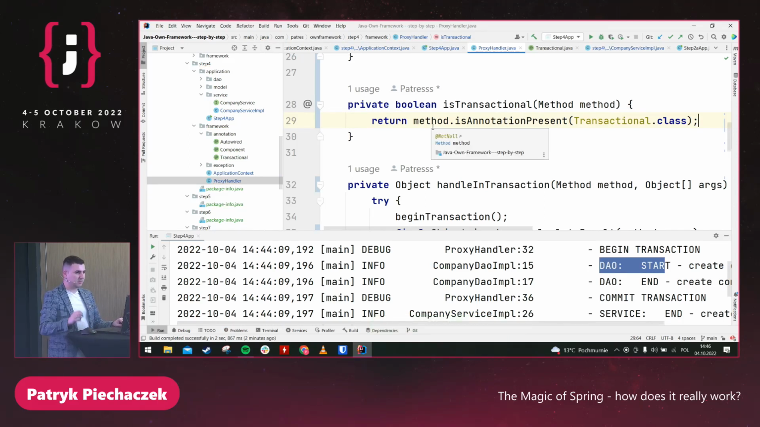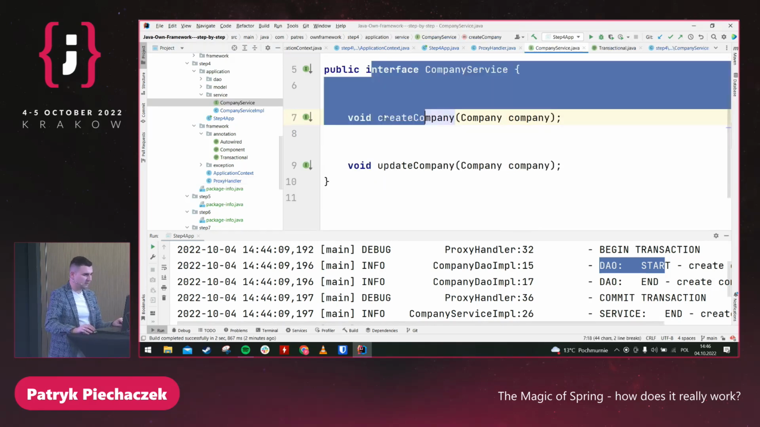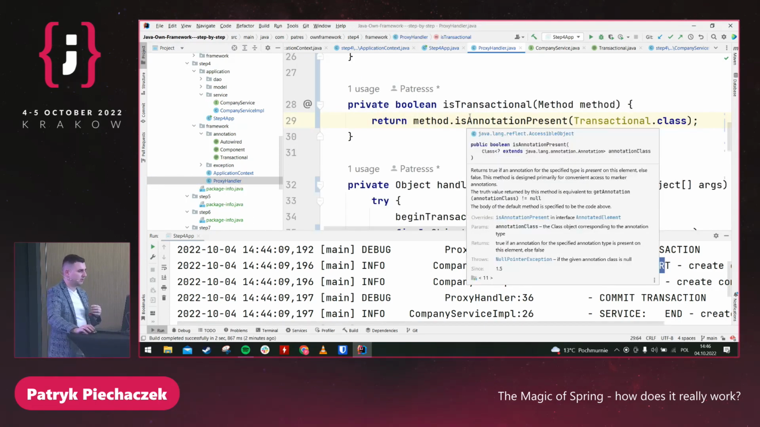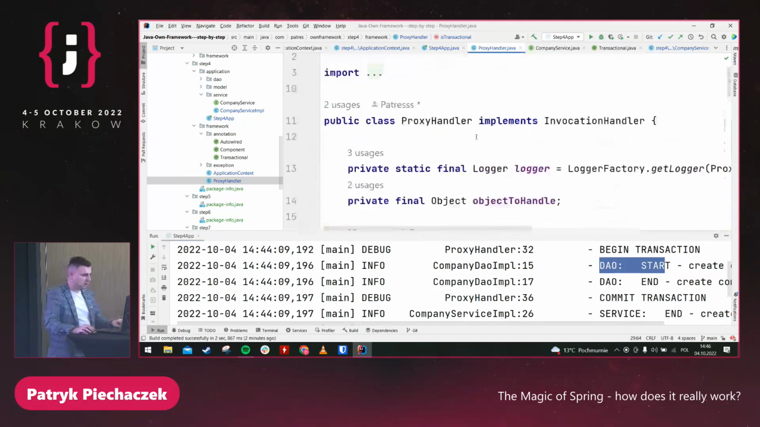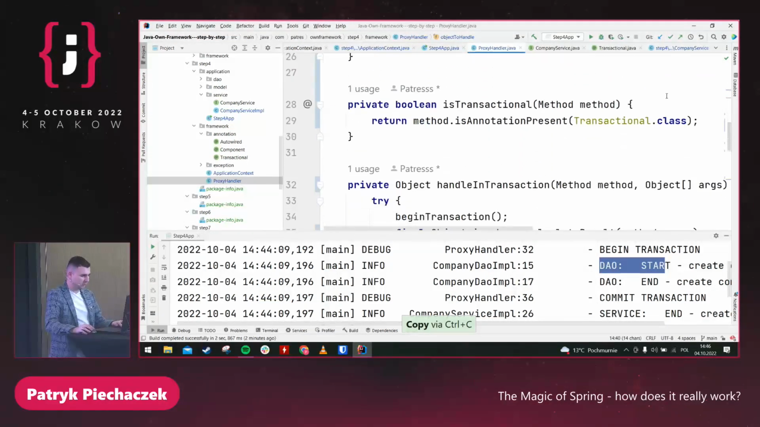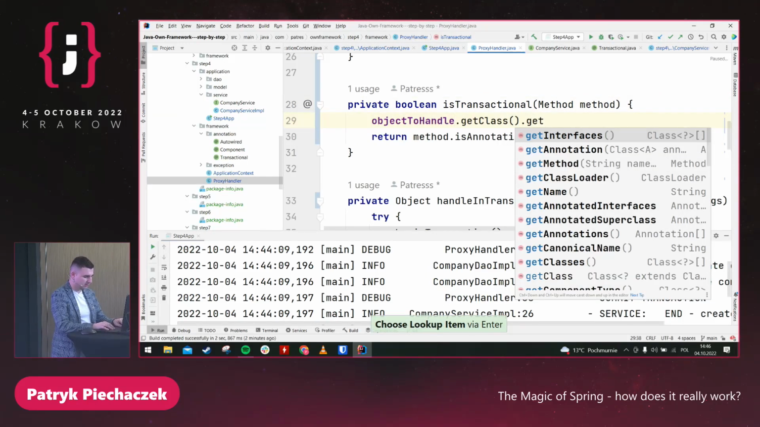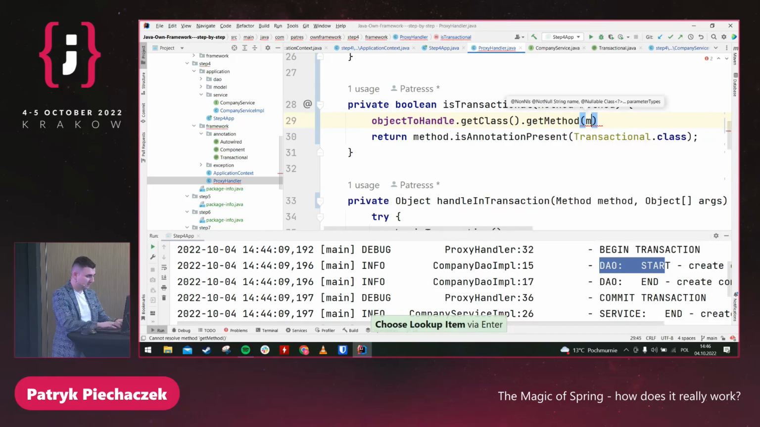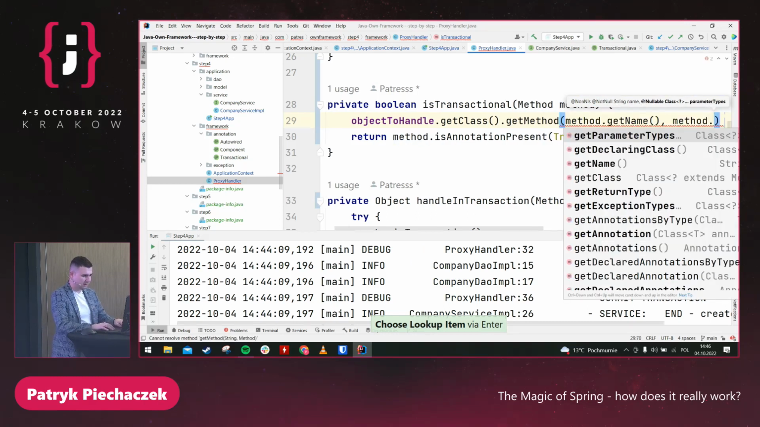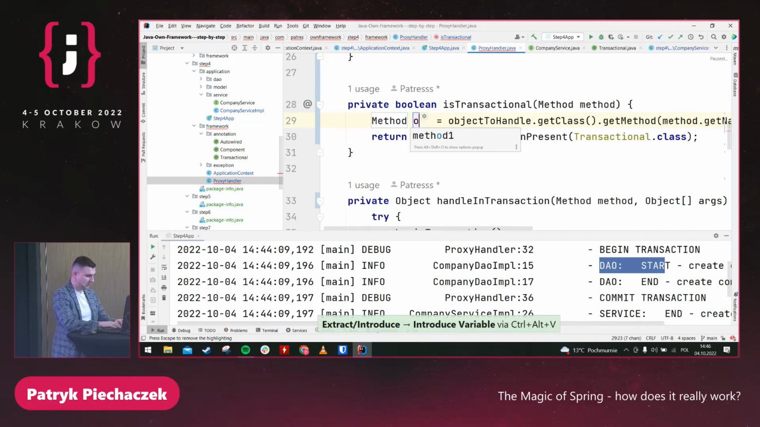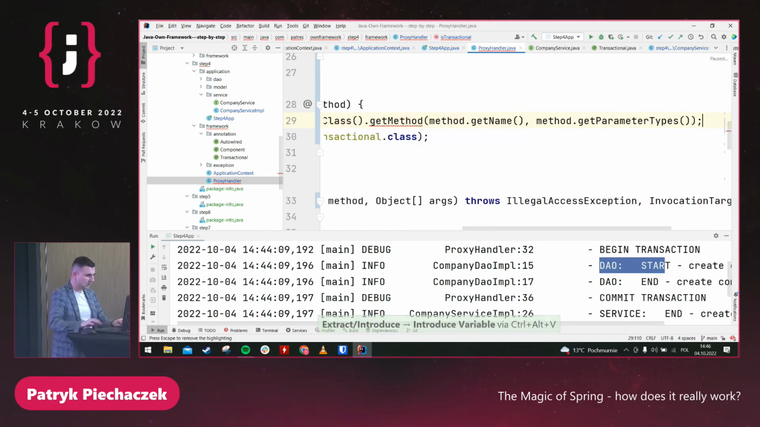Because we are talking about the dynamic proxy, we are talking about the interfaces. And our interface doesn't have the transactional method. So that's why we need to check that we have the annotation on our implementation. So it's transactional: get class, get method, with exactly the same name and exactly the same arguments, get parameters, and we have it. So we can call it like object method. Okay.